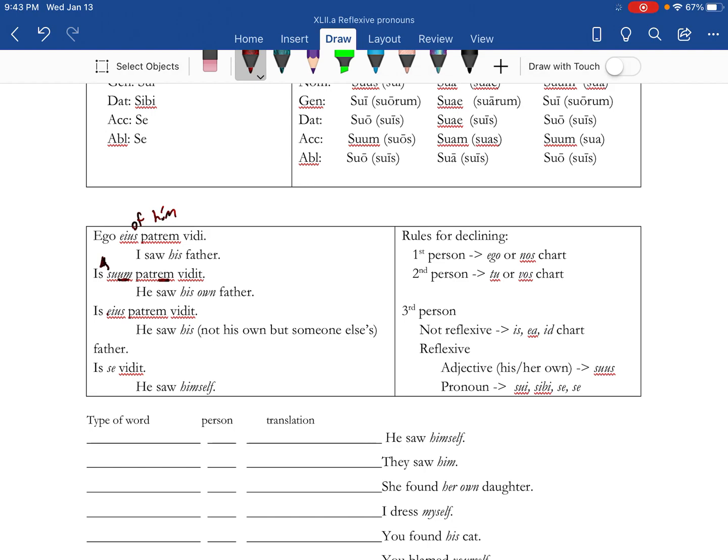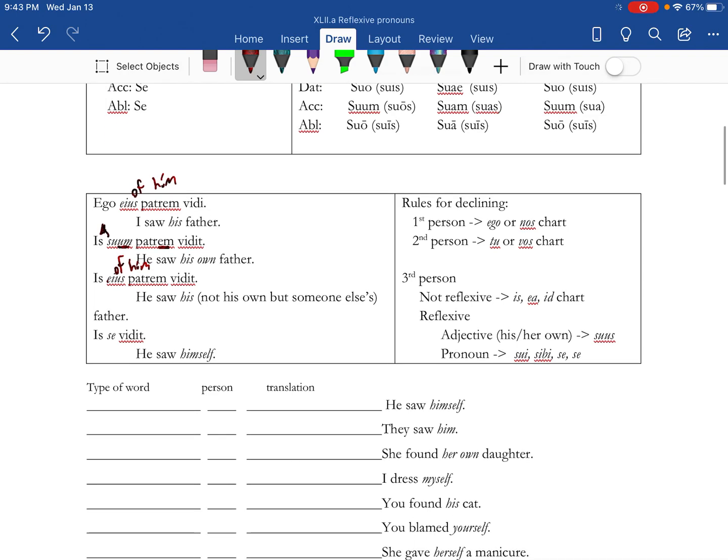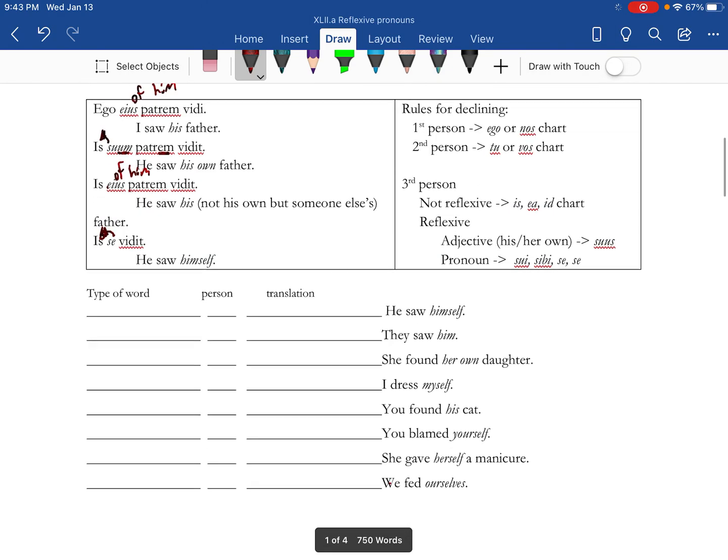He saw his father. Now, the difference between the two above is the suum reflects back on the subject, so you know that the father belongs to the subject. The AS of him is not reflexive, so that his does not reflect back on the subject. So that father does not belong to the subject. And then XLII.a, he saw himself. That is a reflexive pronoun.